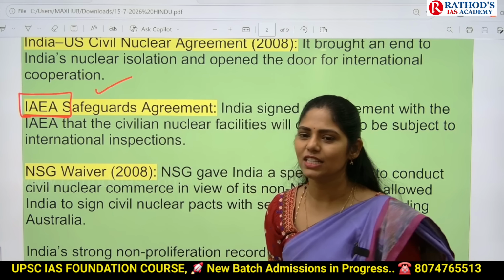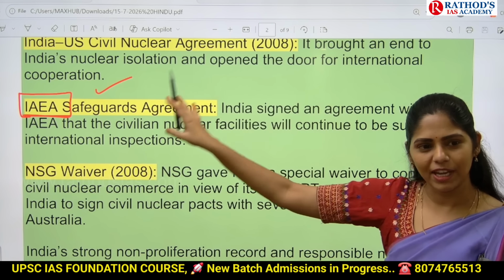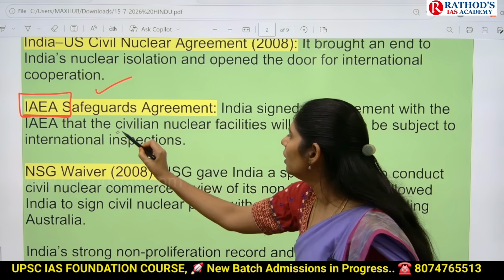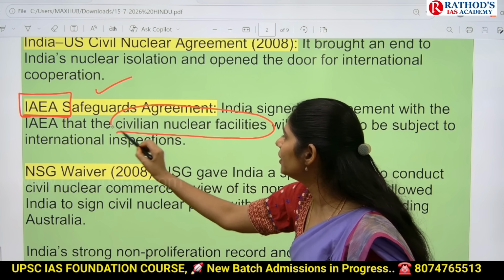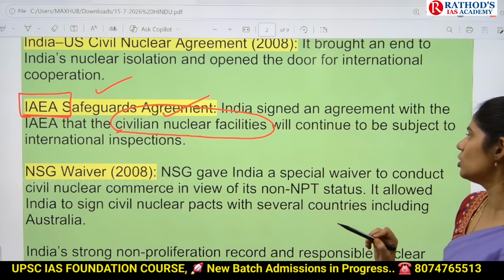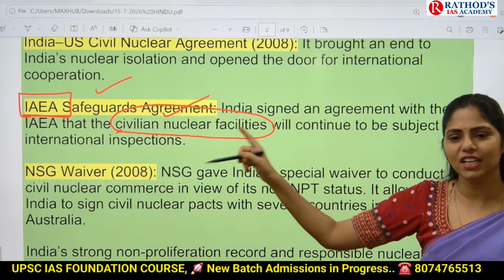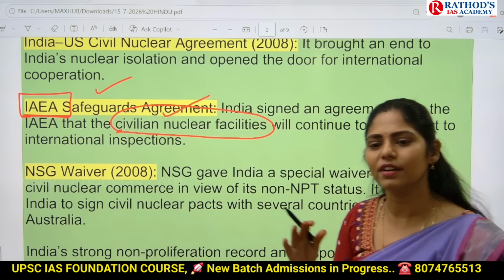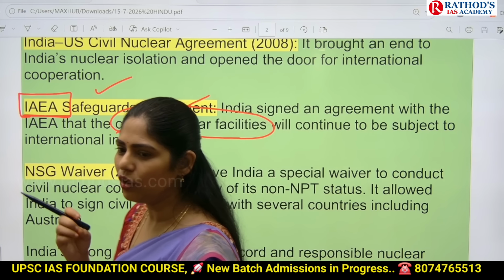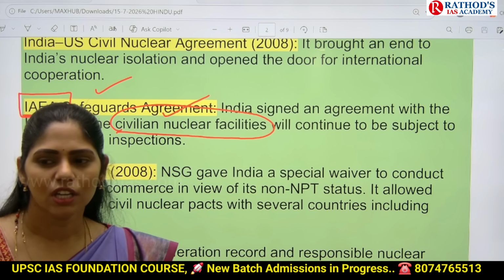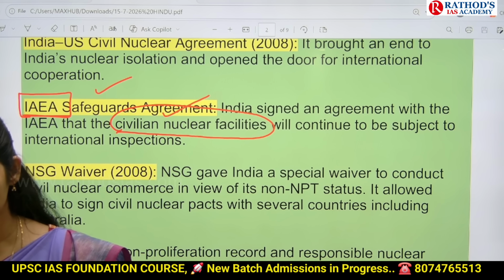So India signed this agreement, and based on it, India is strictly using this uranium and thorium for civil nuclear facilities only. After signing, the IAEA will come and regularly inspect what is happening in our nuclear facilities. Are we using them only for energy production, or are we developing nuclear bombs?